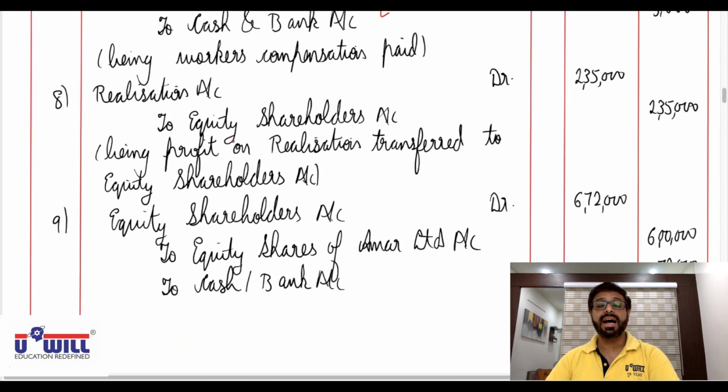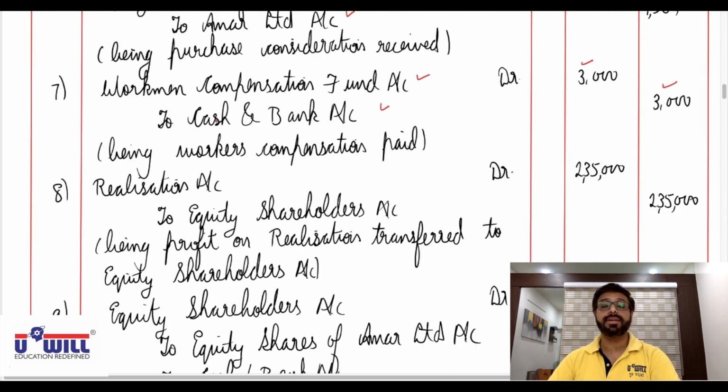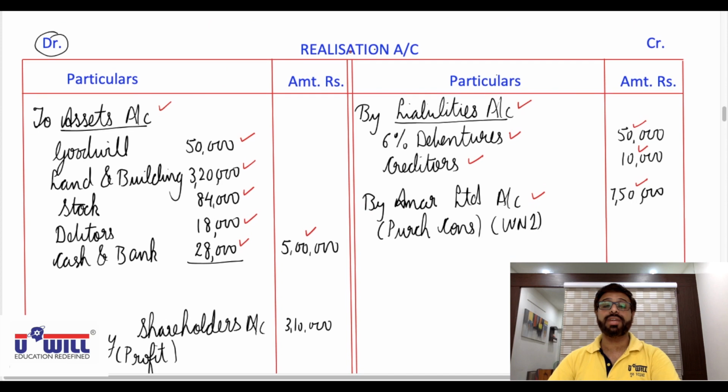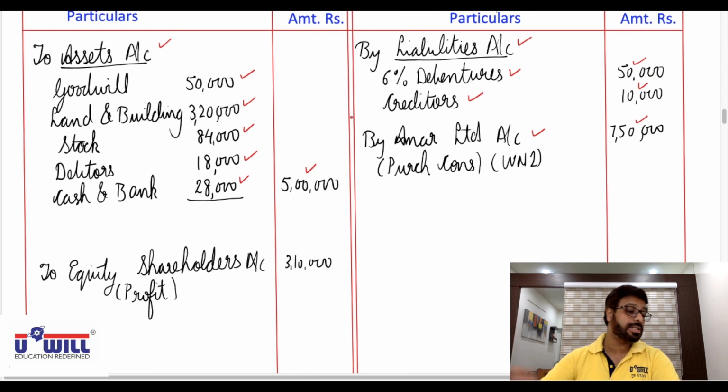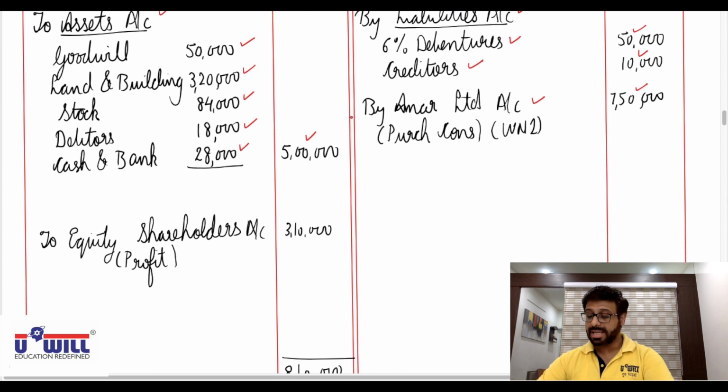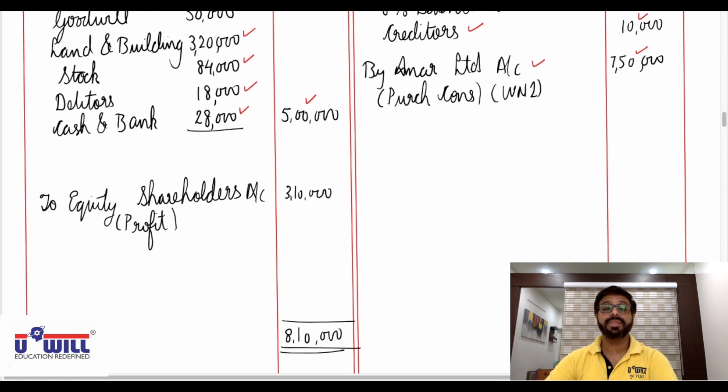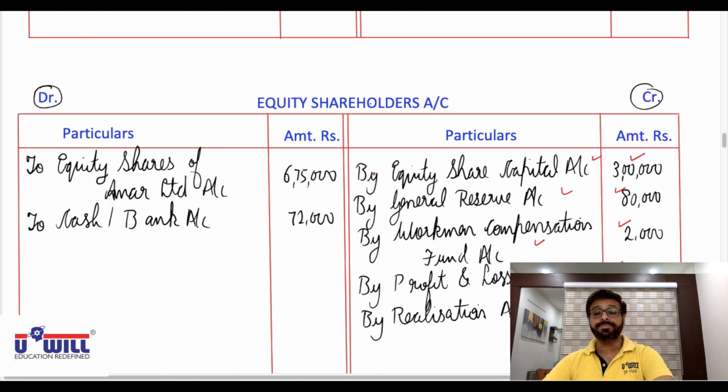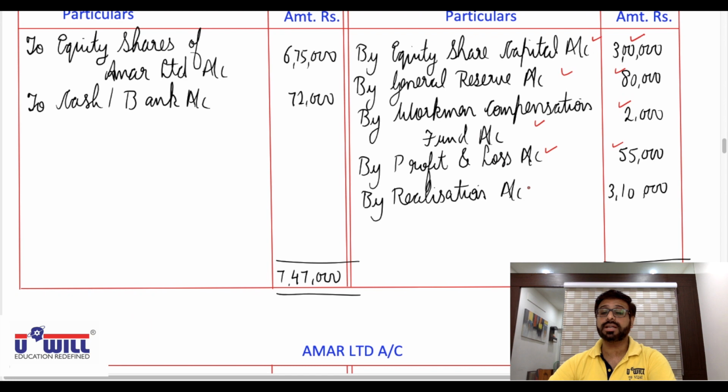Okay. After workman compensation funds payment, you remember the steps I told you, realization will be transferred to equity shareholders account. So all of you do the balance of realization account. See credit side 50,000 plus 10,000 plus 7,50,000, that is 8,10,000, right, both the sides. 8,10,000 minus 5 lakhs, 3,10,000 is transferred to equity shareholders account. And opposite side in equity shareholders account by realization account 3,10,000.